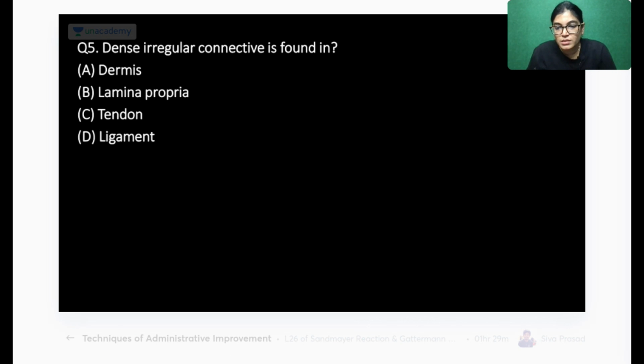Okay, so we have got 29% students, and let me see the leaderboard. Doraemon is leading, then Harish, Jagdev, Shweta, Mahi, Yogesh. Okay, great. So here, when we are talking about dense irregular connective tissue, the correct answer is dermis.